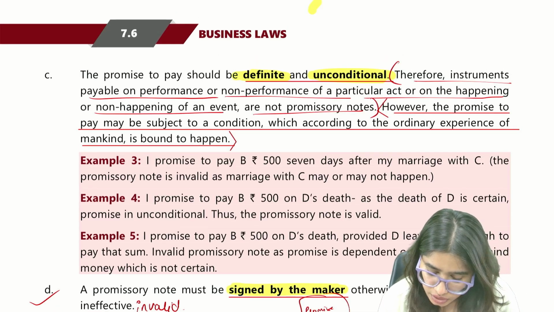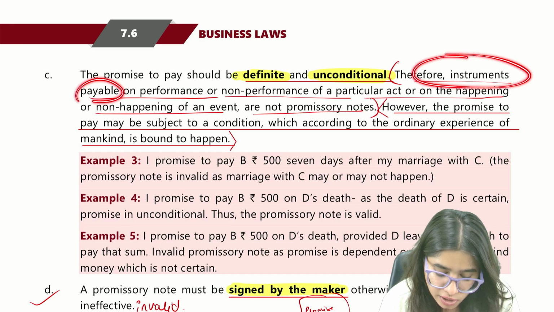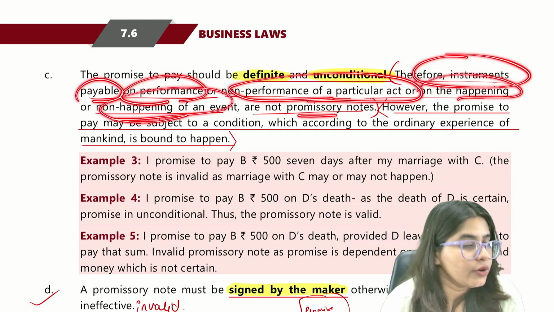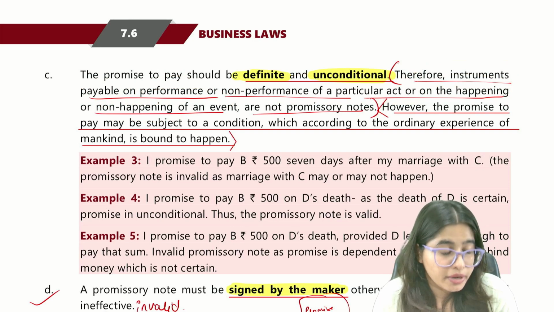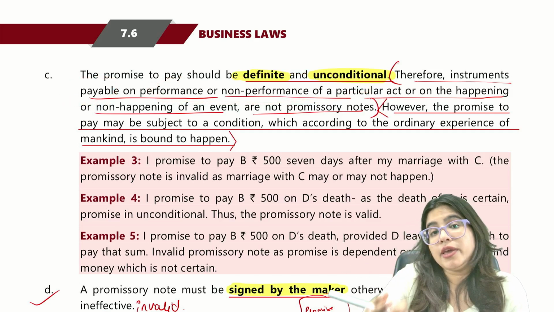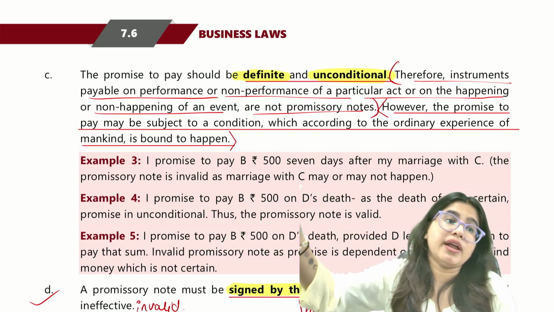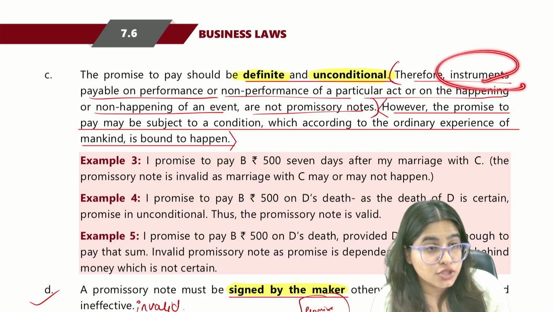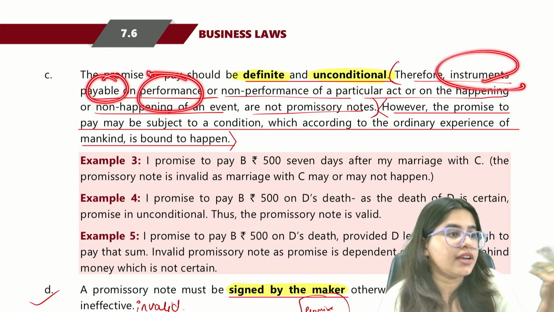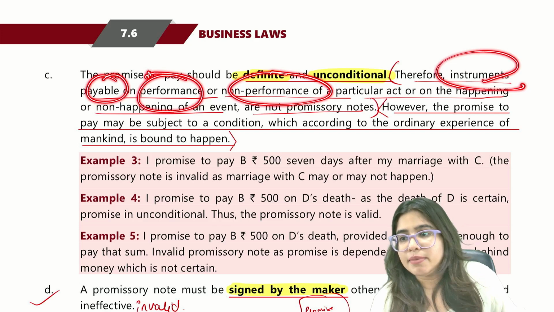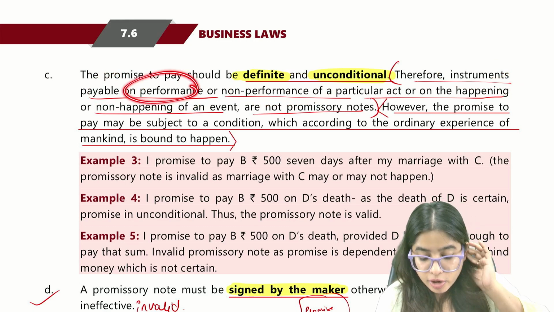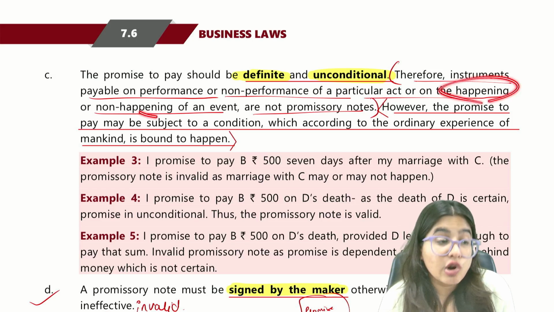Therefore, instruments payable on performance or non-performance of a particular act, or on happening or non-happening of an event, are not promissory notes. For example, I'll pay you money only if Salman Khan marries, or only if Salman Khan does not marry, then this is not a promissory note. Non-performance of an act, for example, I'll pay you 10,000 if Salman Khan will never marry.